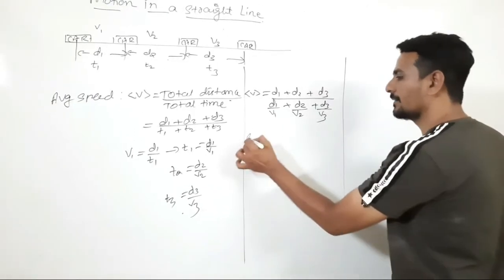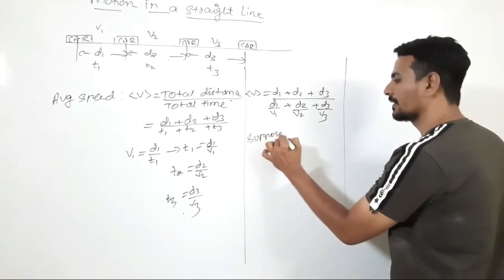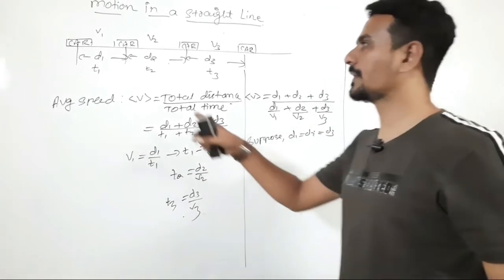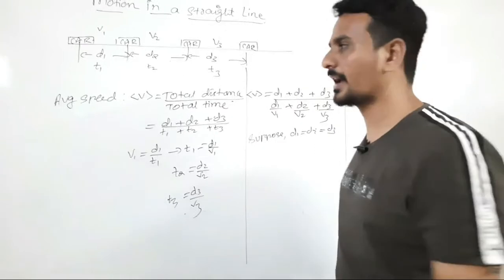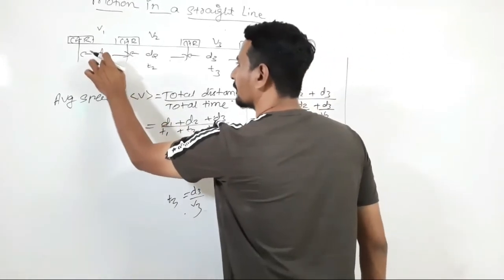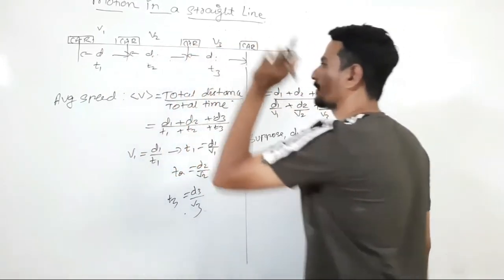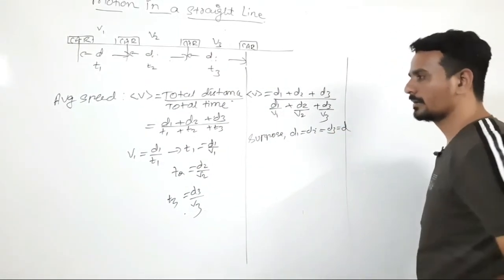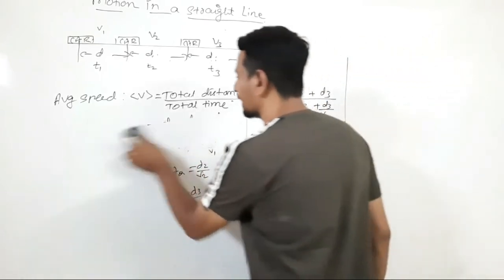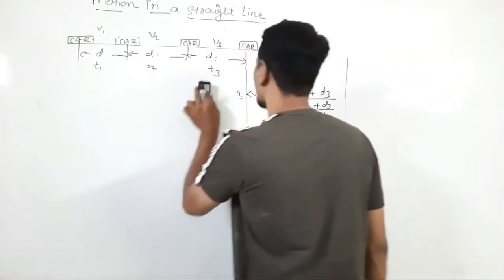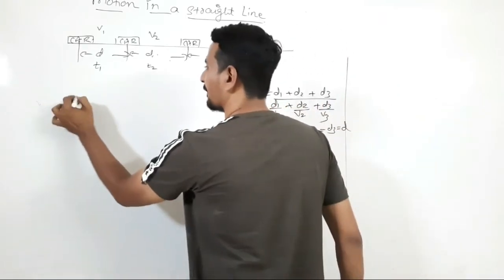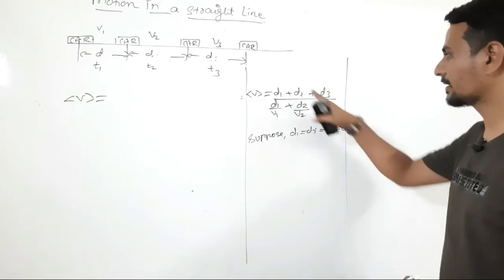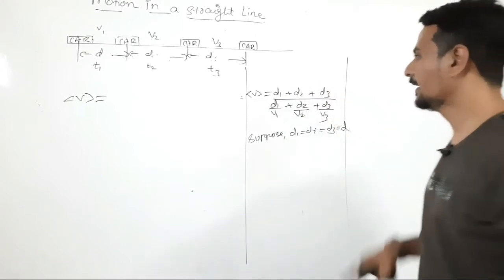Suppose that d1 is equal to d2 is equal to d3. That means the object is covering equal distances, say first 5 kilometer, next 5 kilometer, next 5 kilometer. So d1 equals d2 equals d3, we can write it as d. So the equation for average speed v is equal to, instead of d1 I can write d, instead of d2 d, instead of d3 d.